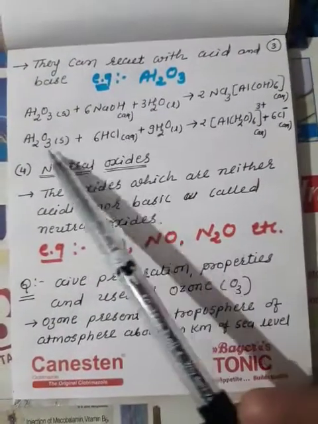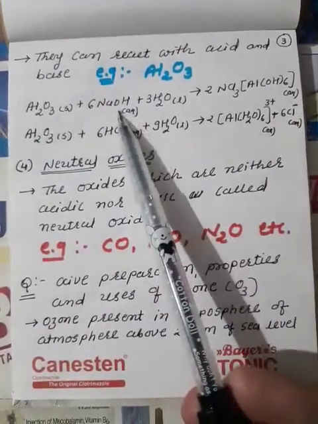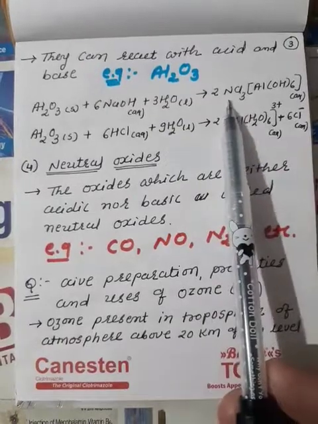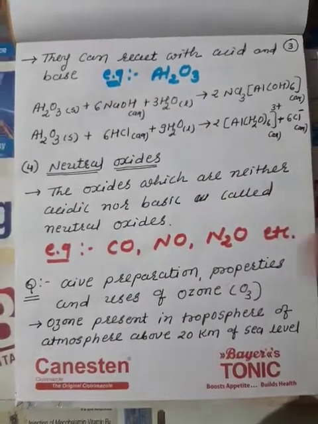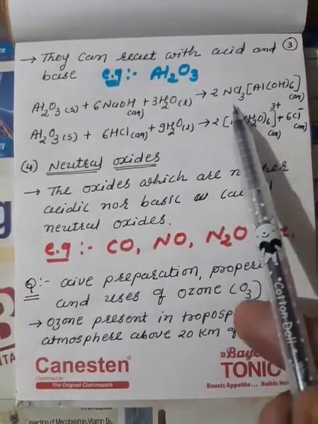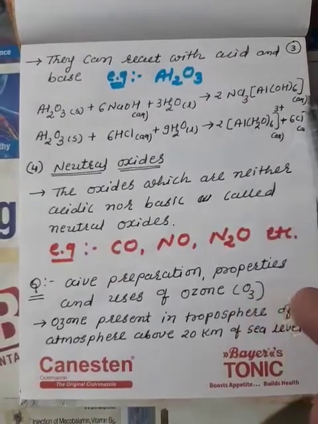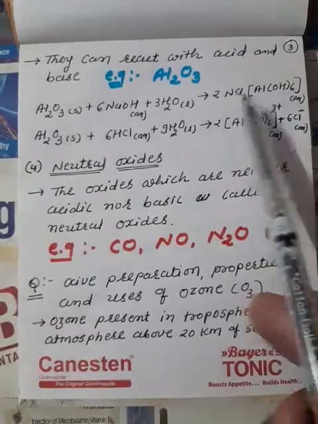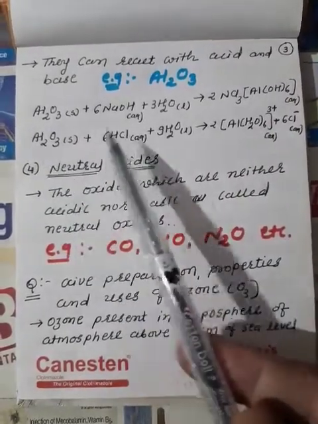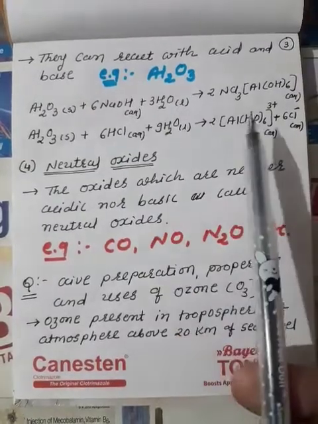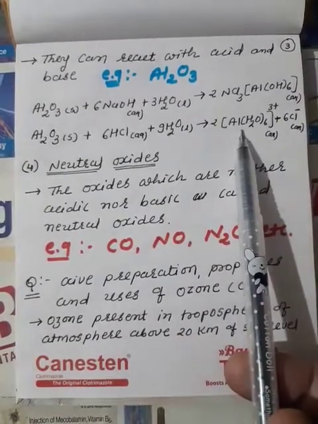See here, aluminium oxide when reacted with aqueous sodium hydroxide gives sodium aluminate, and this is a complex compound, so prepare it well. Aluminium oxide, when reacted with acid, forms another complex salt.